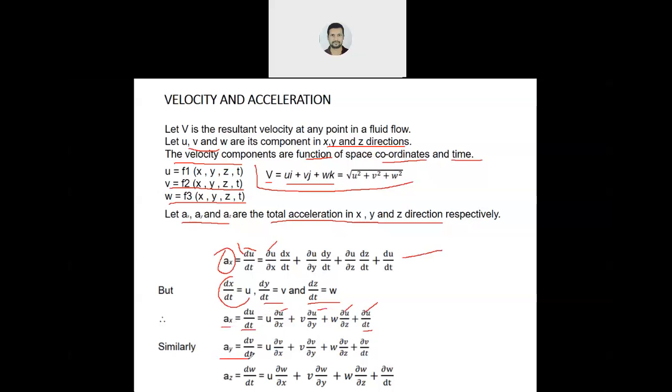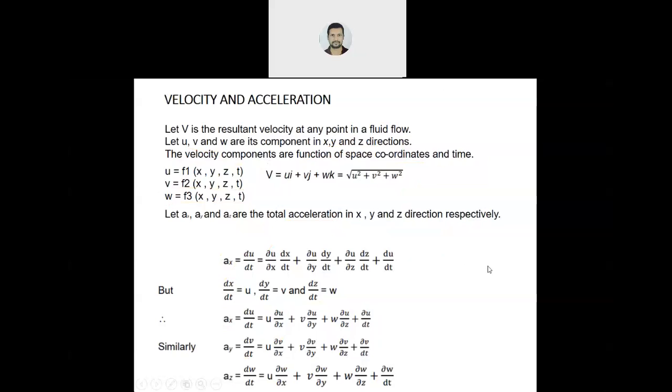Similarly in the y direction, derivative of velocity in the y direction, which is v. And similarly for the z direction, w is the velocity in the z direction. So this is the formula by which you will get ax, ay, az. Now what about total acceleration? Like in the case of velocity, you have to find total acceleration also. How will you find it?